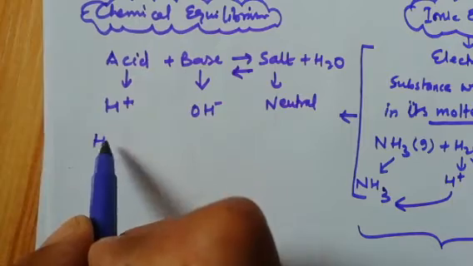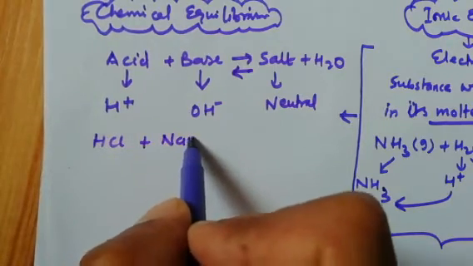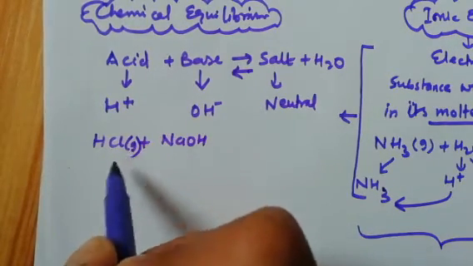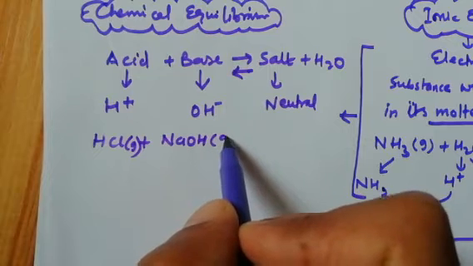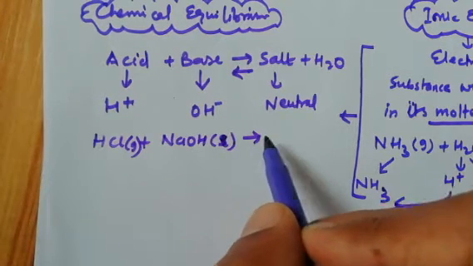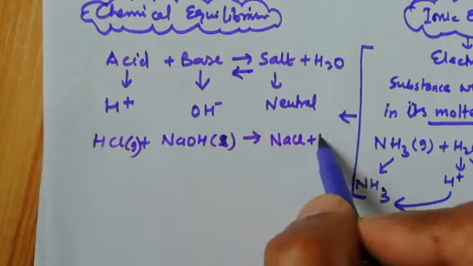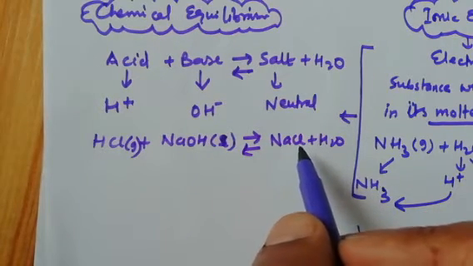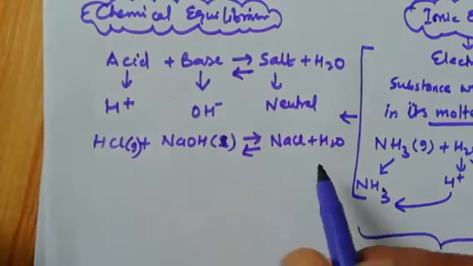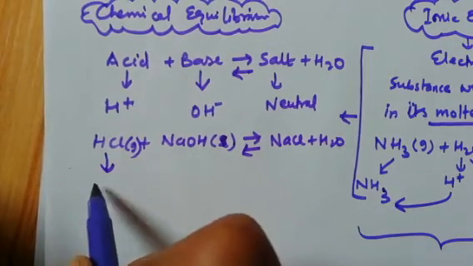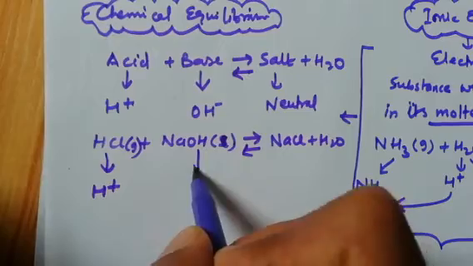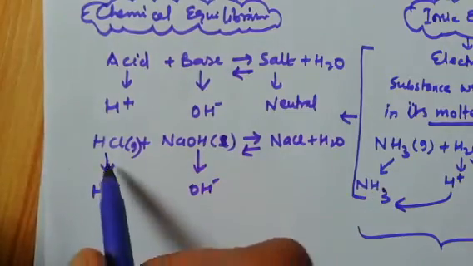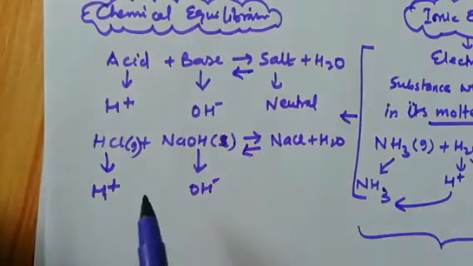Suppose I take HCl plus NaOH, the most common salt; it is a gas, it is a solution, liquid. It will form NaCl plus H2O. Now take it in reverse. When NaCl dissolves with water, it will produce one substance which carries H positive and one substance which carries OH negative ion. It means that this is an acid, and this is an example of a base.